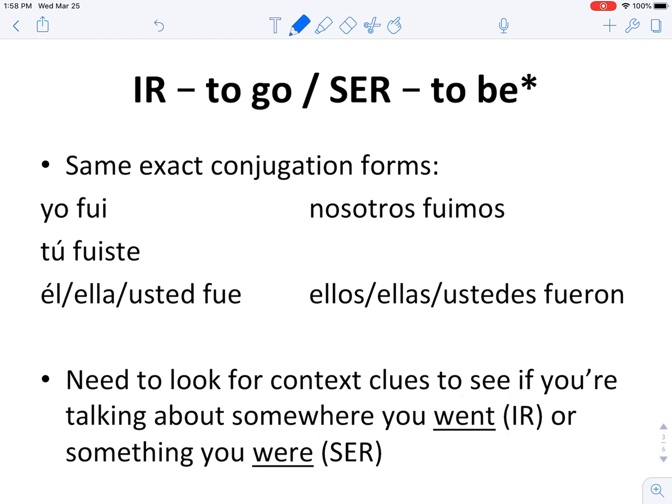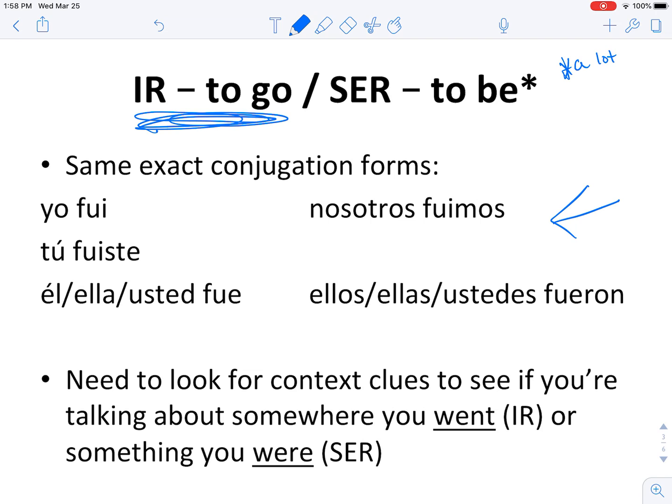The majority of the time, however, when we see these conjugation forms, we're actually going to be using ir, to go. A lot of times ser in the past will be in the imperfect.